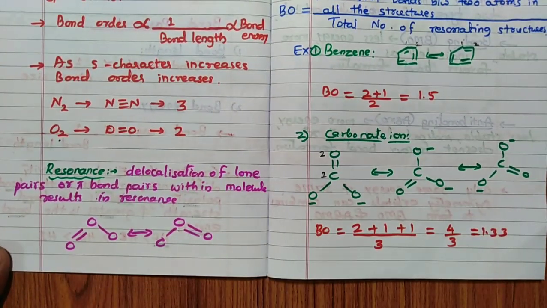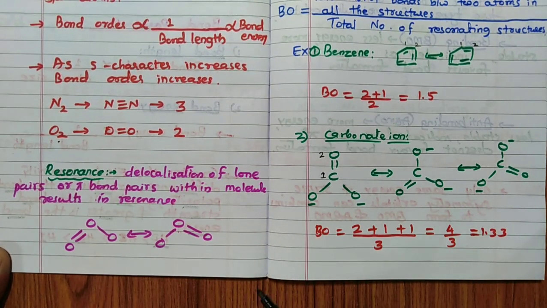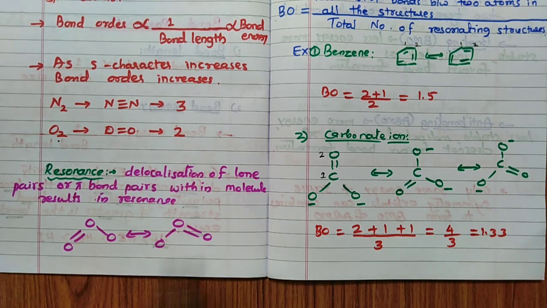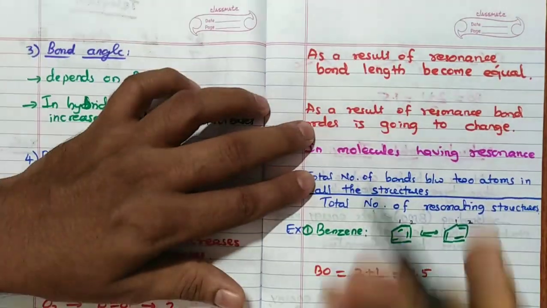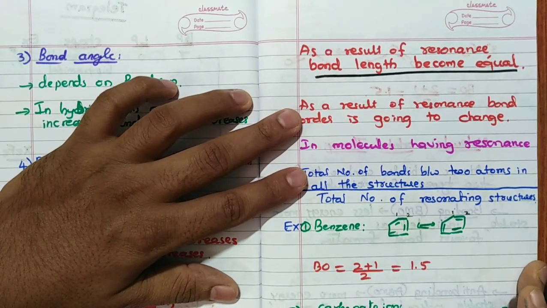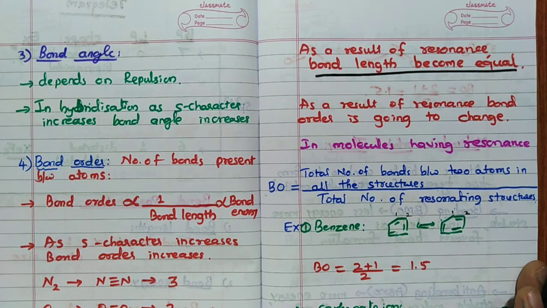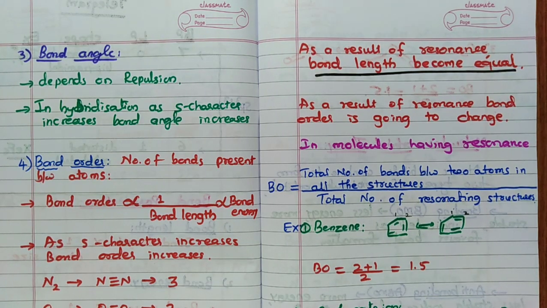Then, what is resonance? Resonance is nothing but delocalization of lone pairs or pi bond pairs within the molecule. The only condition is that a conjugated system is needed. For example, the ozone molecule: O double bond O single bond O, and O single bond O double bond O. There is resonance, so delocalization of the electrons. But very important, because of the resonance, bond lengths become equal. Fix this point in your mind. If a question asks, out of the following, what is the correct reason bond lengths are equal, that is resonance. Close your eyes and select the option.